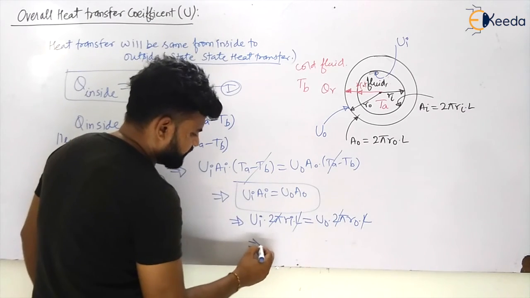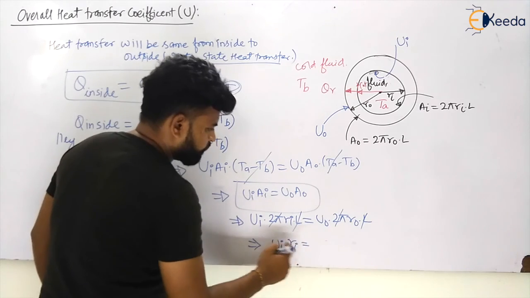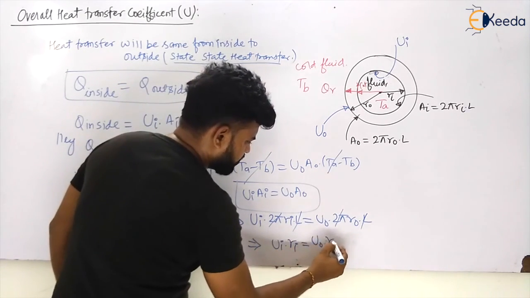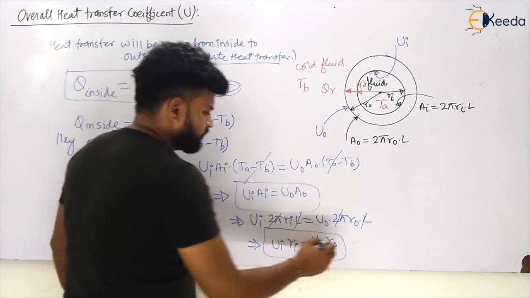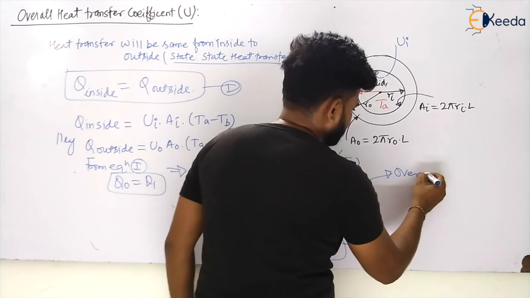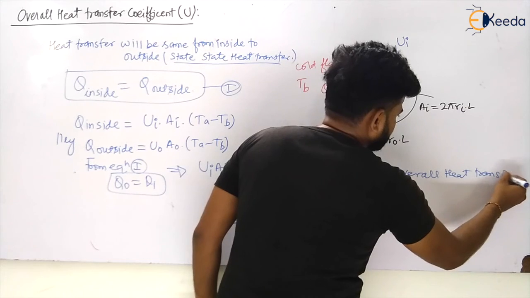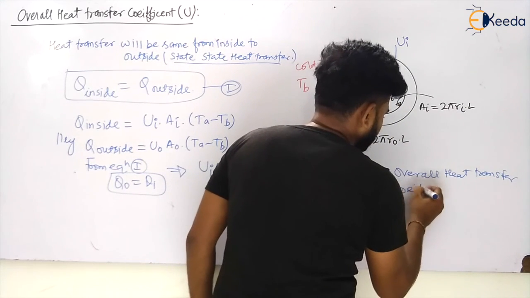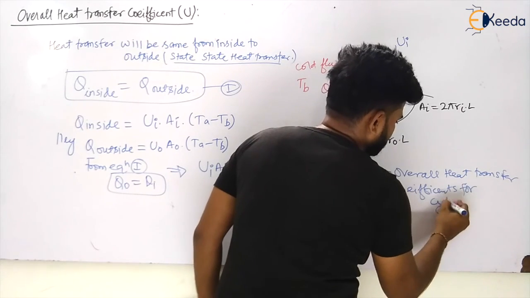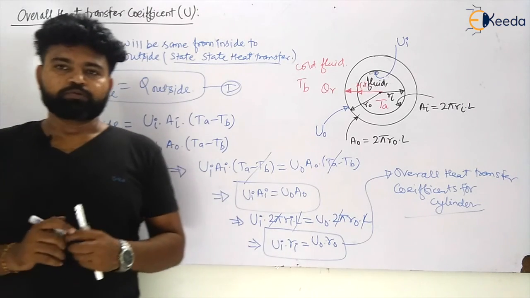The remaining term will be UI into RI is equal to U0 into R0. So this will be the combination of overall heat transfer coefficients for your cylinder. Okay, my dear students, I hope you have understood. So let us move on to the next topic.